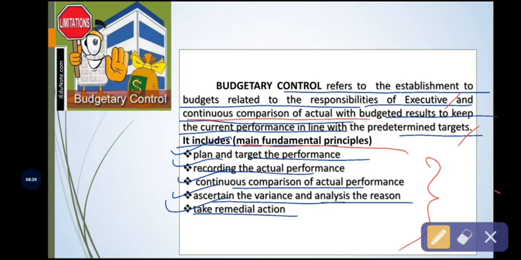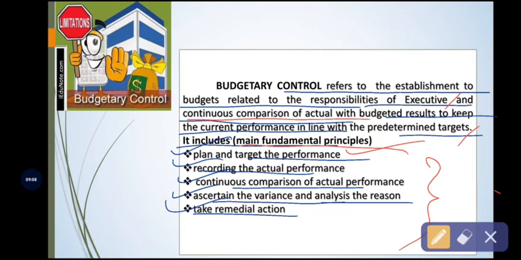So this budgetary control process is based on some fundamental principles, such as it emphasizes planning and targeting the performance. So fixing the target requires predetermined action or pre-planning.